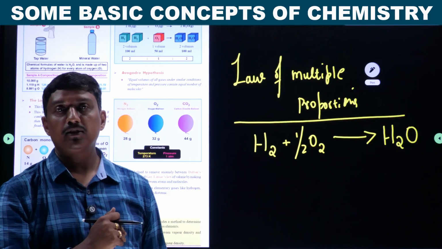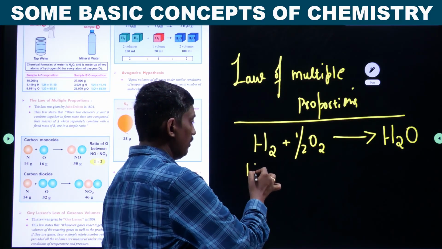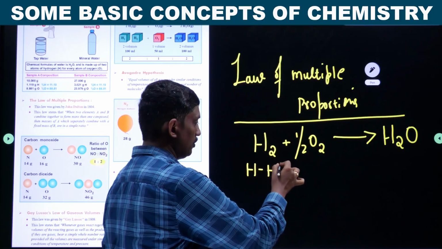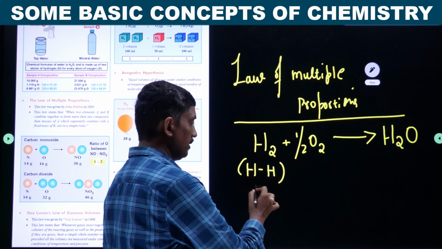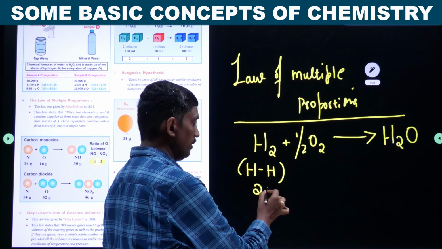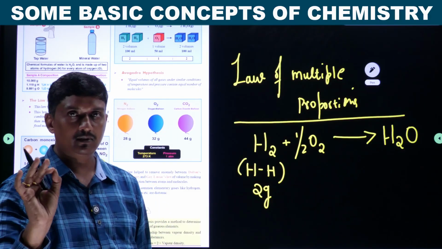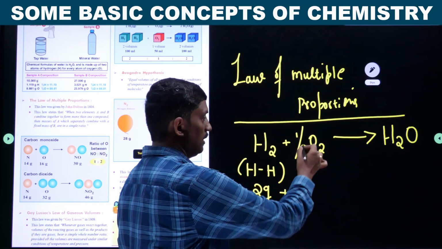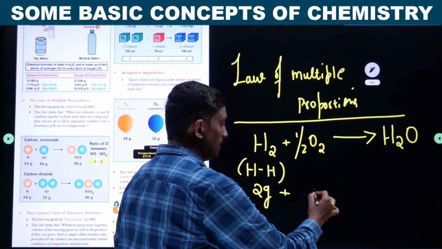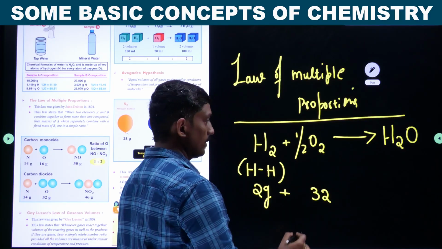Look into its mass proportion. Hydrogen: we have two atoms of hydrogen. Atomic mass is 1, two atoms are there. Being a molecule, the gram molecular mass is 2 grams. Oxygen molecule, its molecular mass is 32.